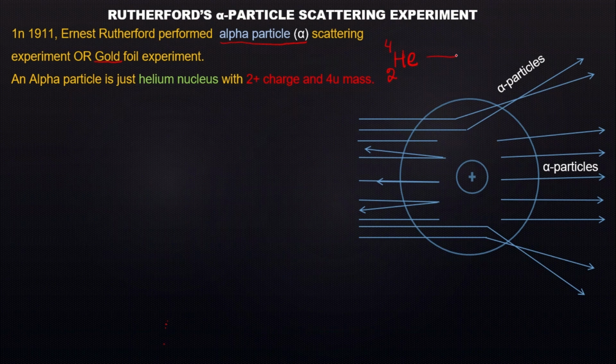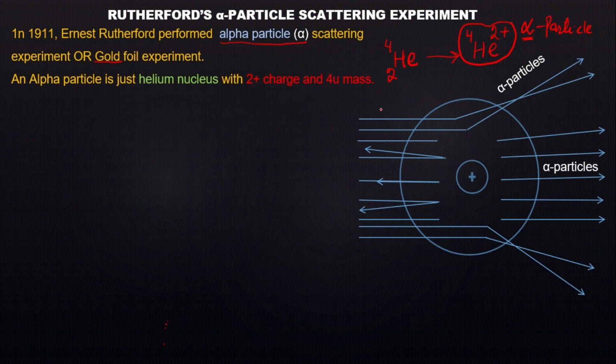If we remove both of these electrons from the helium atom, it will convert into a 2+ ion, and the 4 units of mass are still there, because we have not removed any neutron or any proton from the helium atom. What we have taken out is just a couple of electrons. Now, without any electrons, this is just a helium nucleus, that's called an alpha particle. This is the notation for alpha.